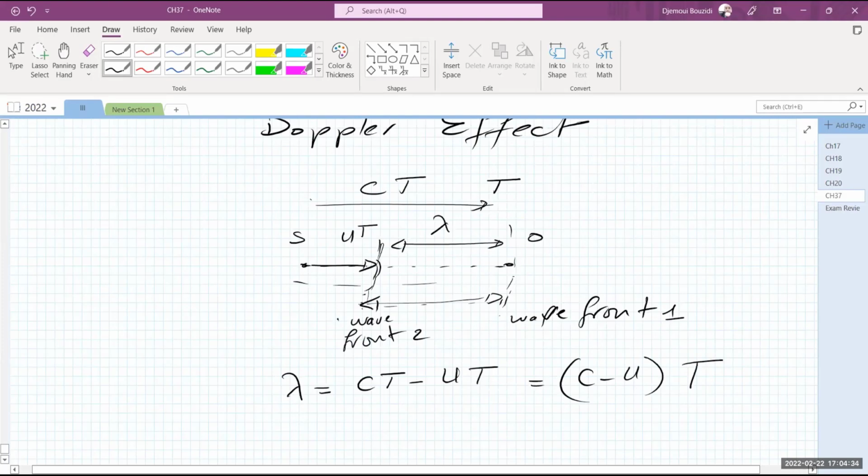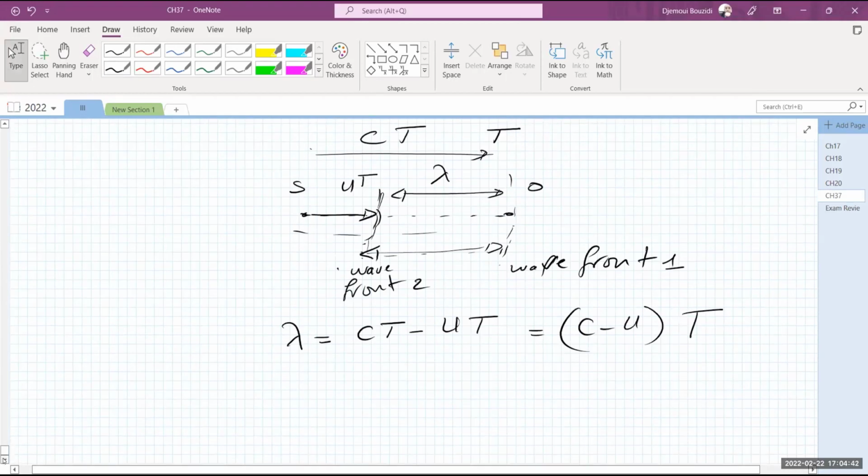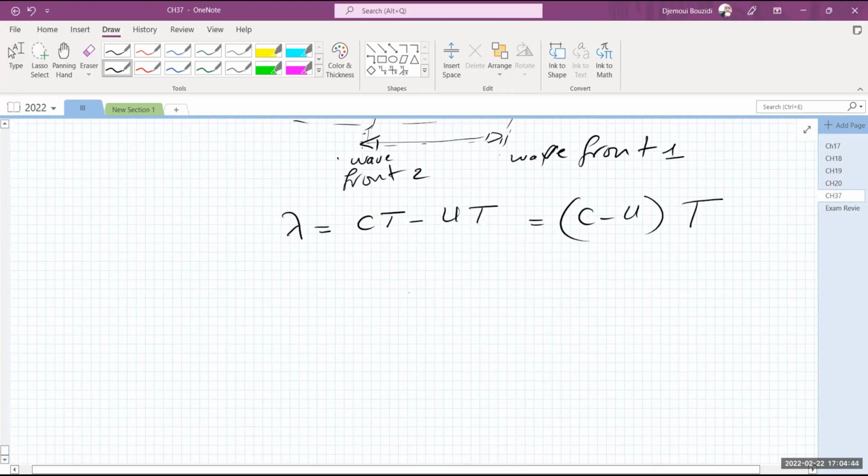Okay, so this is how I'm measuring time. For me, this dispersion law still holds, namely c is equal to lambda times the frequency. So that's how I measure frequencies. The frequency that I measure, which is 1 over t, must be equal to c over lambda.